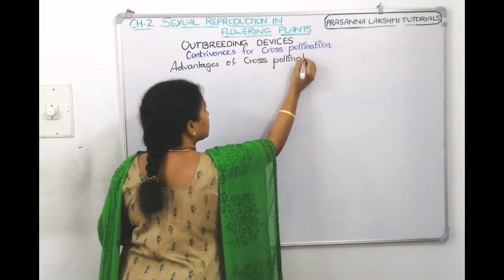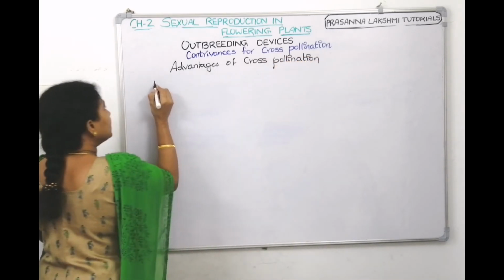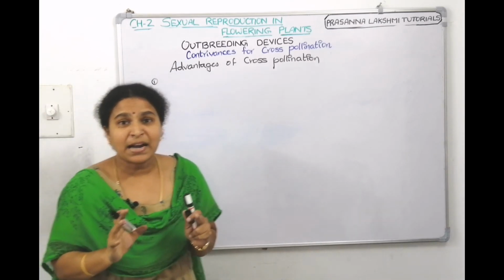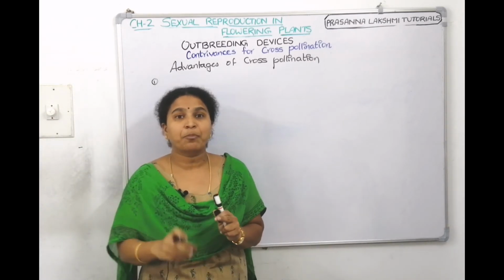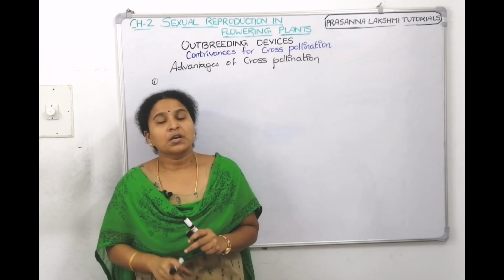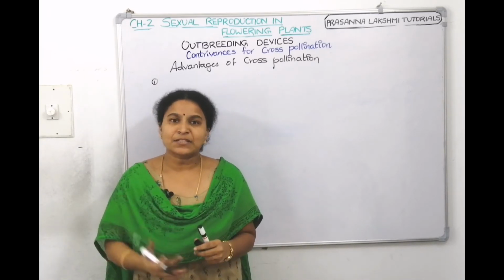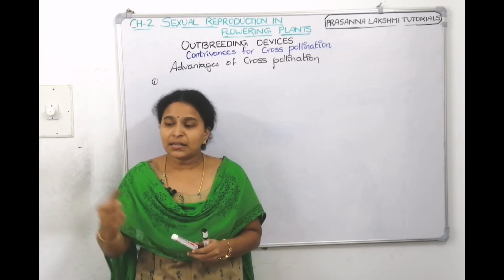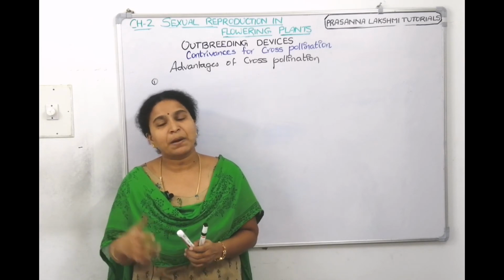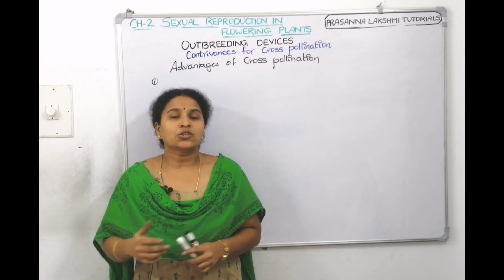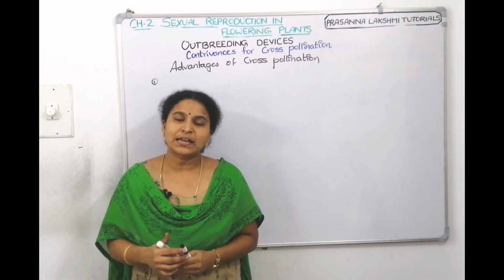Advantages of cross-pollination. So we were telling that there are many plants which will not allow the self-pollen to make a pollen tube. So it will become sterile, self-sterility. Now if the self-pollen cannot germinate, that means it is depending on cross-pollination only. So because of cross-pollination, those plants are getting pollinated.